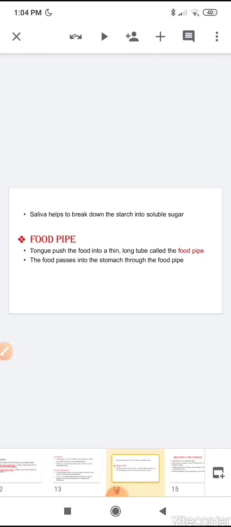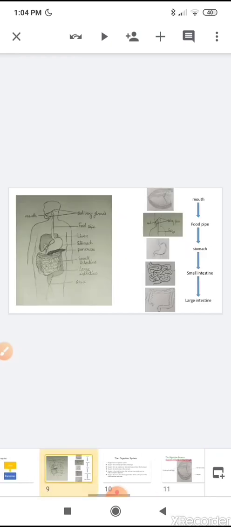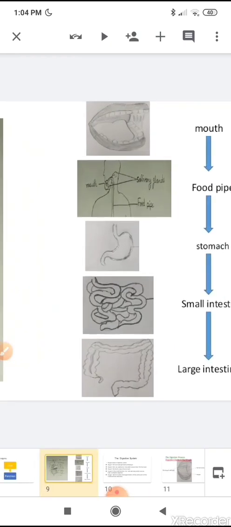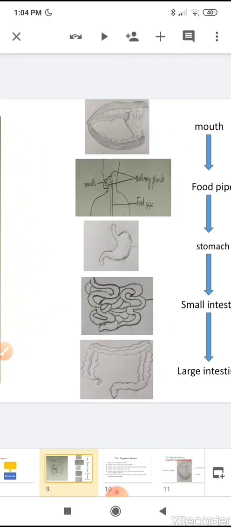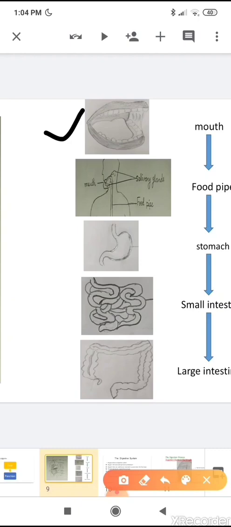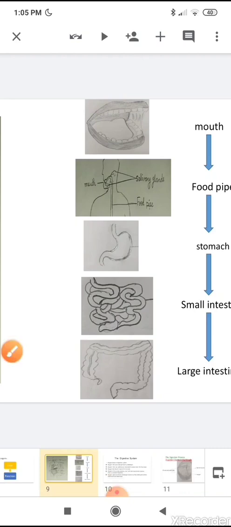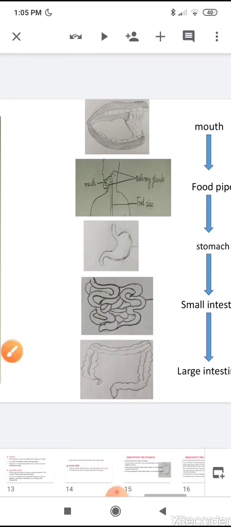Now the next stage occurs in the stomach. You can see the diagram here. The first step takes place in the mouth. Then the food which is not completely digested is passed into the stomach through the food pipe. Now digestion occurs in the stomach. Now we will see the function of the stomach, how it helps in digestion.